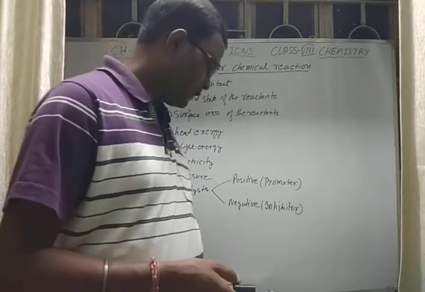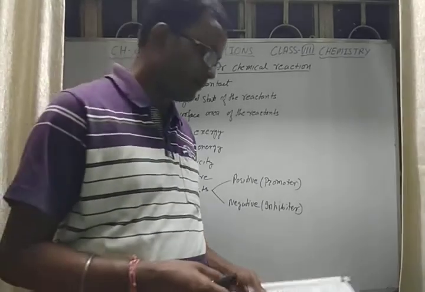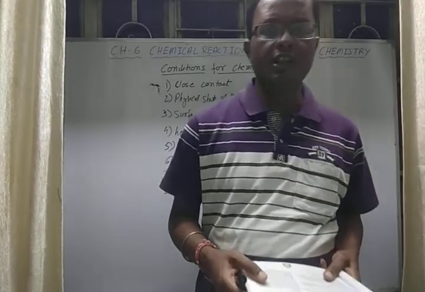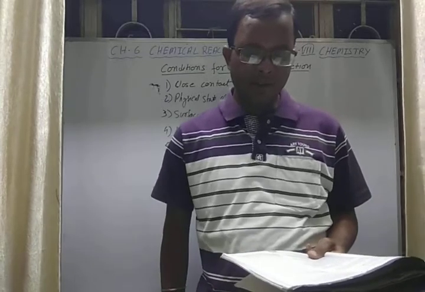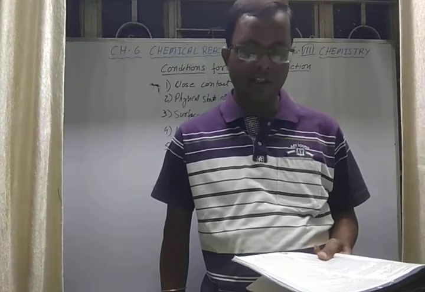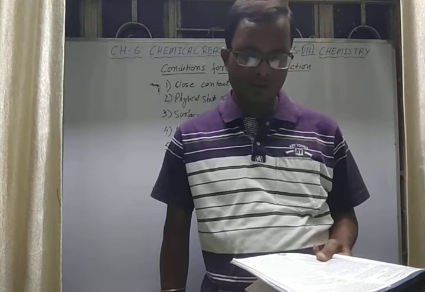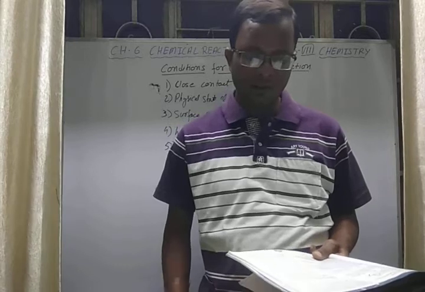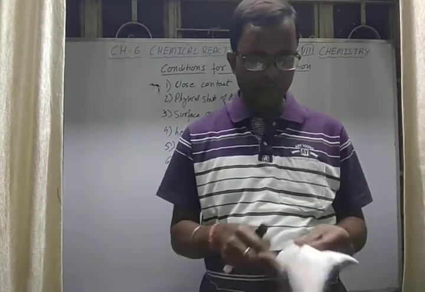Another point is biological catalysts. You have also learned in biology that some catalysts are biological catalysts which help in the control and coordination of our body systems. They speed up the chemical reactions in the body without getting consumed. These chemicals are called enzymes, or catalysts. For example, enzymes speed up the process of digestion in 2 to 3 hours, whereas otherwise the food we eat would take much longer to digest. Some examples of biological catalysts are given in the chart on page number 100.